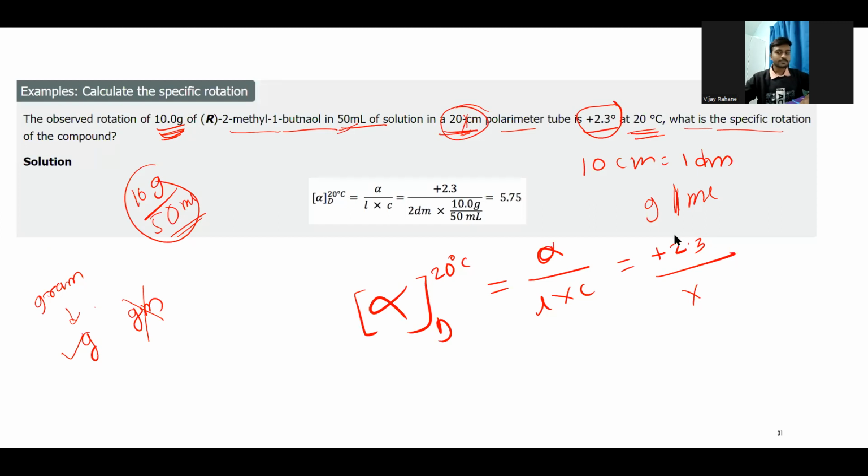So the concentration in gram per ml. So we can write it in the formula. So obviously it will be the 20.